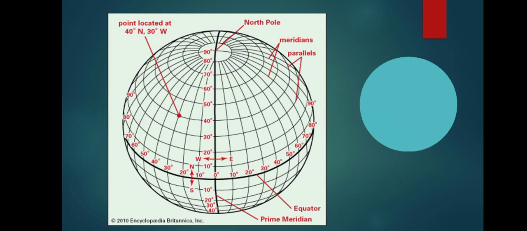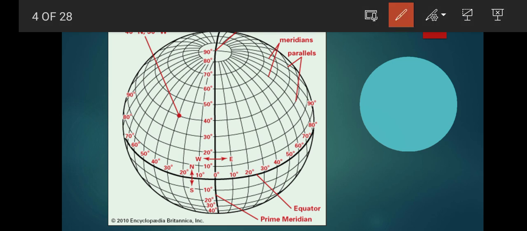Here in this diagram you will get the conception of this world map or world time zone very easily. As you can see here, this is the north pole, this is the east side, this is the west, and this is the south.